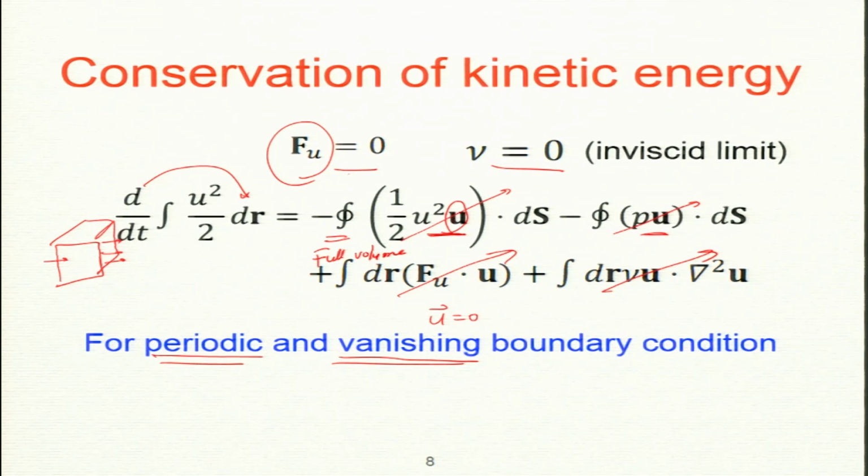It could also be a combination, but combination means periodic along a pair of directions. For example, periodic along x and y direction, and vanishing along the z direction. So, a combination is also used. So, we use that combination.